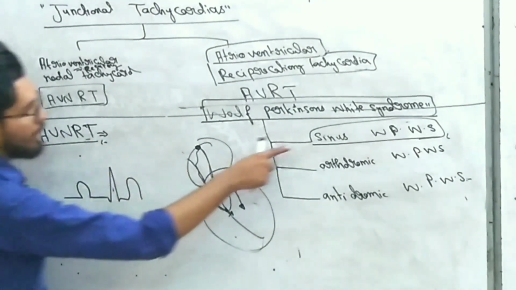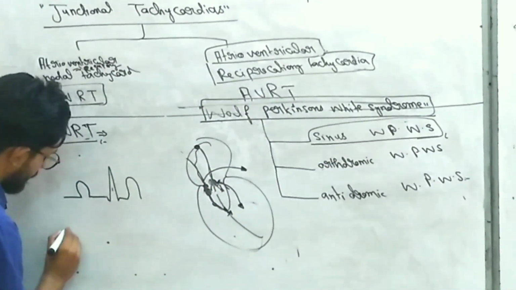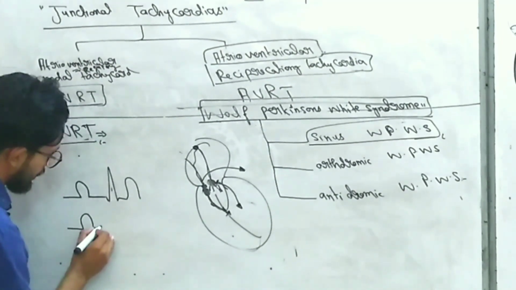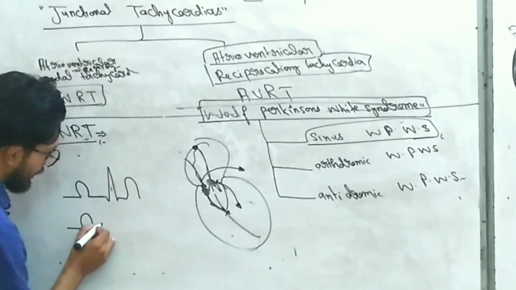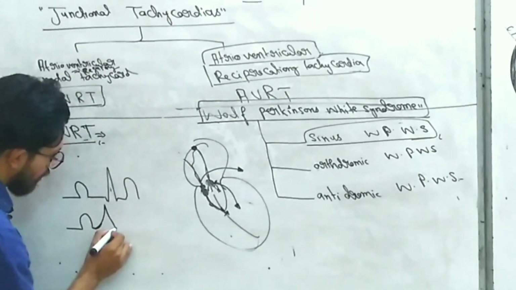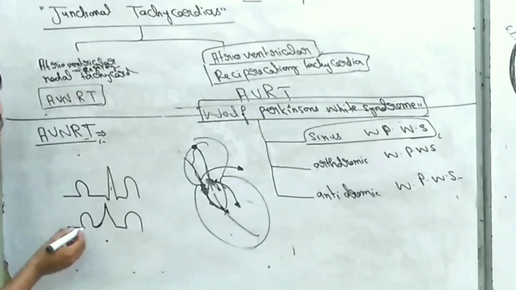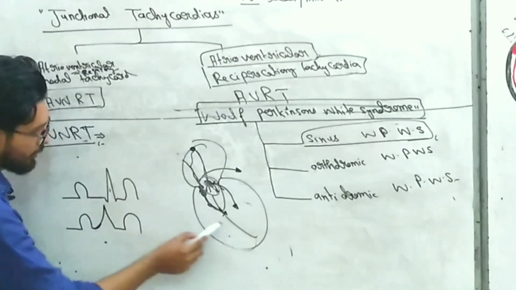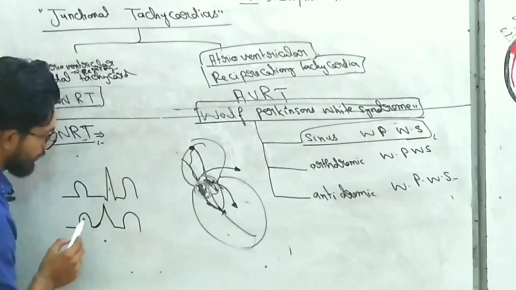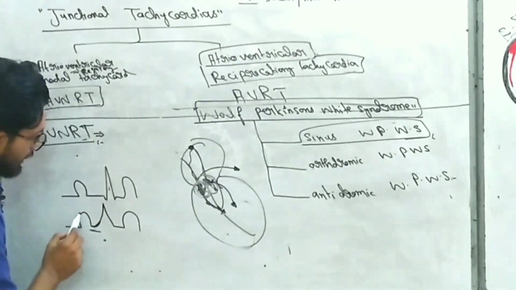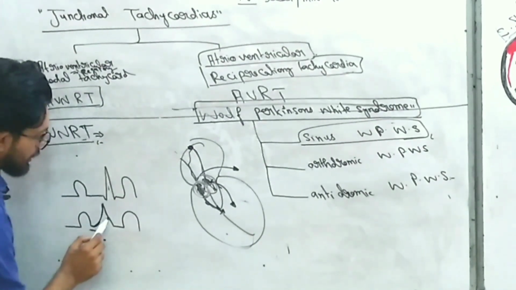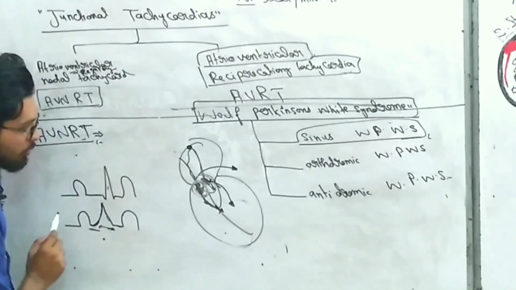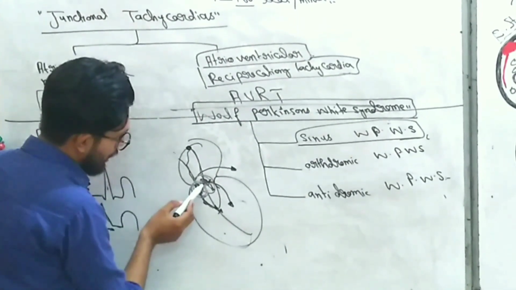But in sinus Wolff-Parkinson-White syndrome, the P waves are normal, but there is no delay, and QRS complex is directly formed, because the AV nodal delay shows the PR interval, but there is no PR interval because the ventricles are discharged from this accessory pathway, due to which there is no delay and the P wave directly leads to the QRS complex, right?